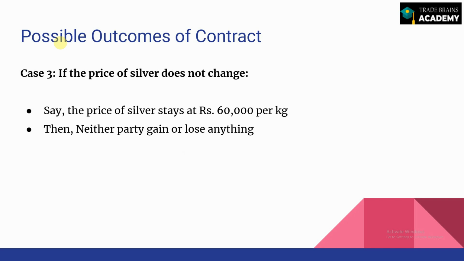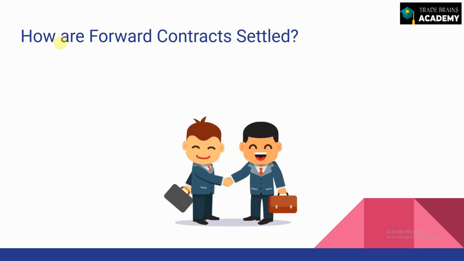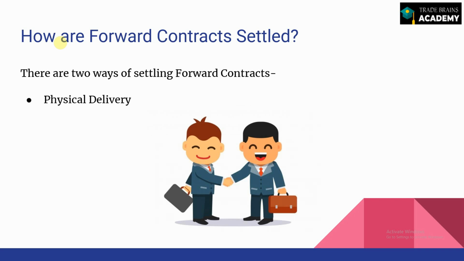Now, having understood the basic premise of a forward contract, let us try and understand how a forward contract is settled in the market. There are two ways of doing it. Either it's through physical delivery or through cash settlement. So what happens in physical delivery? If we look at our example of silver, now if the mode of settling the contract in this case is physical delivery, so upon the expiry, Mr. A will have to pay rupees 6 lakh to Mr. B, and Mr.